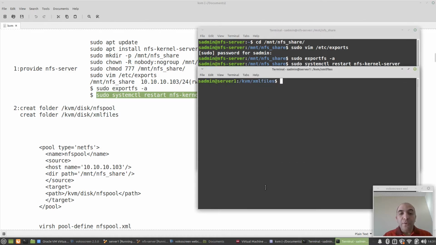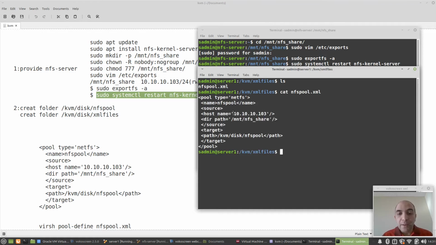After that, we should go to the libvirt server and create this folder for putting XML files inside that. You can see here we have XML files. And here hostname is my NFS IP. This is my share folder, and this is the link inside my libvirt. It's the soft link to this link inside the network.